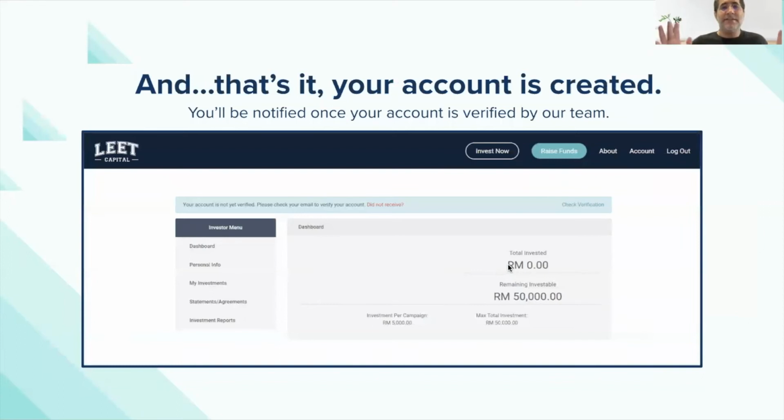Once that's done, your account's created, you get access to a dashboard to show you, based on your retail status, how much you can invest and how much you've invested. And all the statements and updates of a particular portfolio will all be within this website.